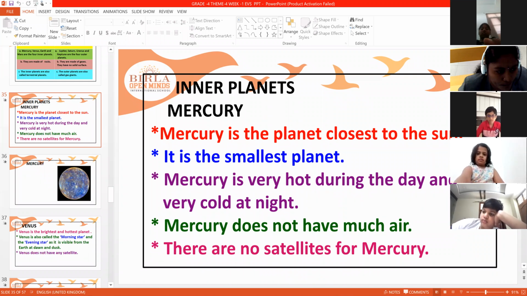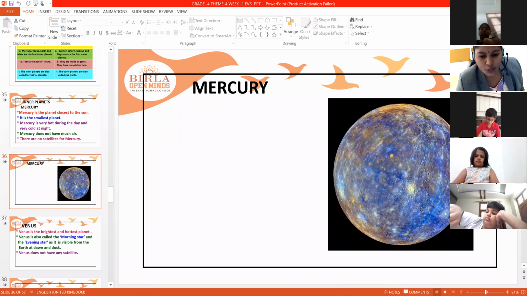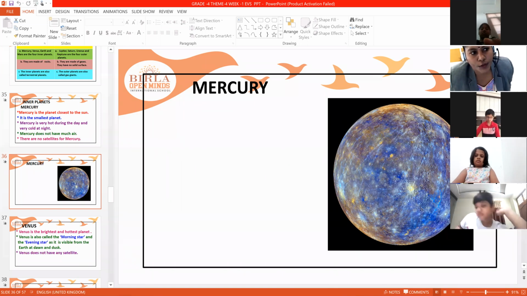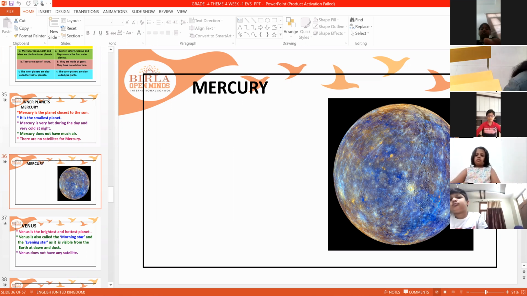Yes, Mercury is the planet closest to the sun. See this. It is closest to the sun. It is the smallest planet. It is very hot during daytime and very cold during nighttime. And it does not have any satellite.